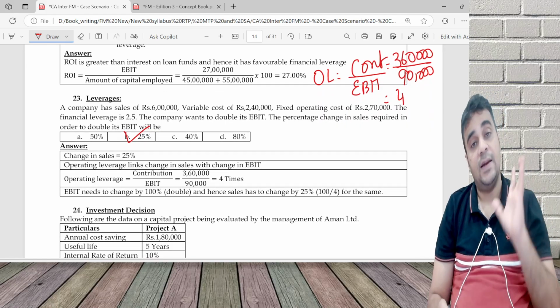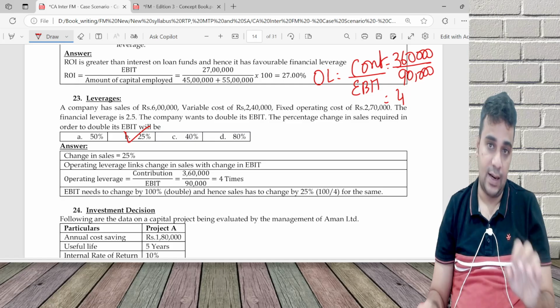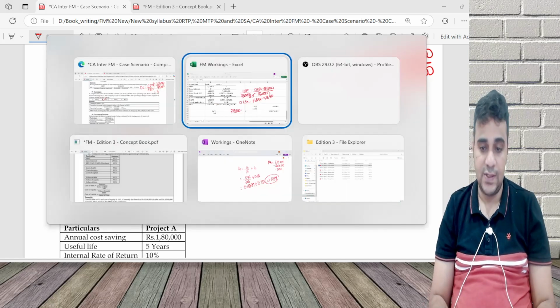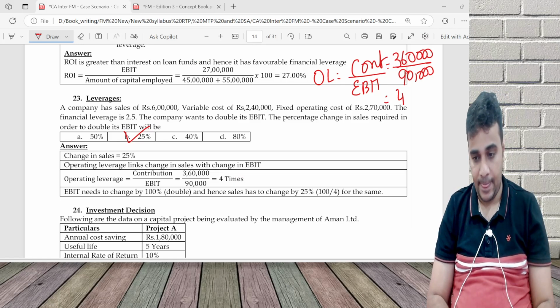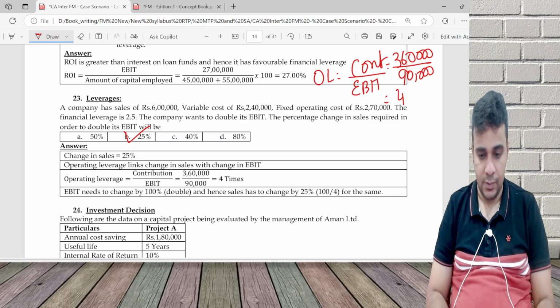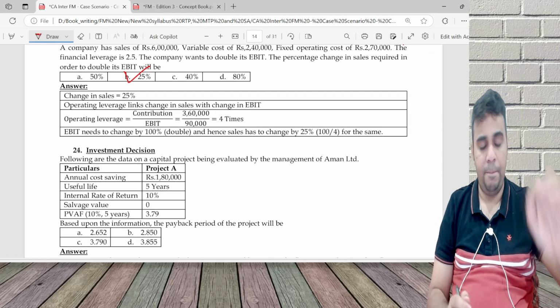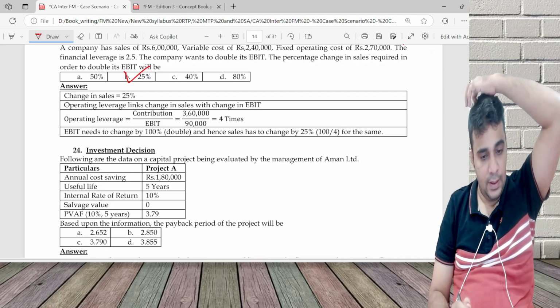So with this, the leverages questions are discussed. I'm done with the leverages questions. I'll now move to investment decision questions. First question, payback period calculation.